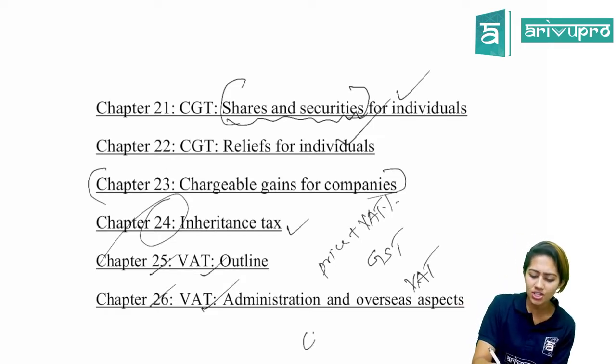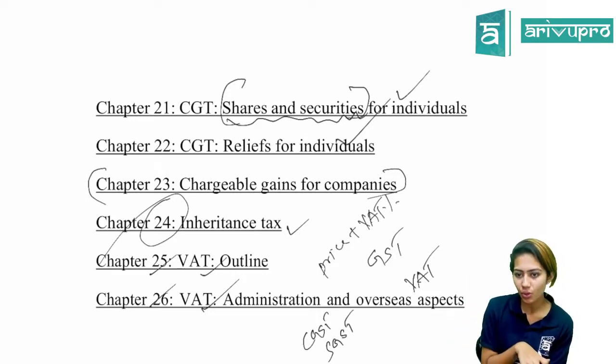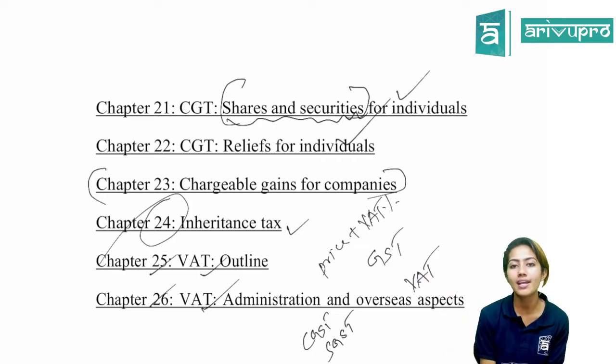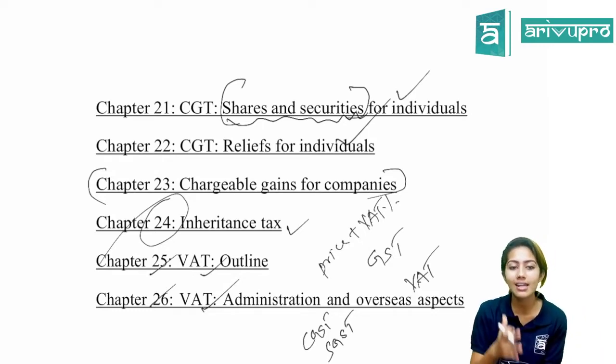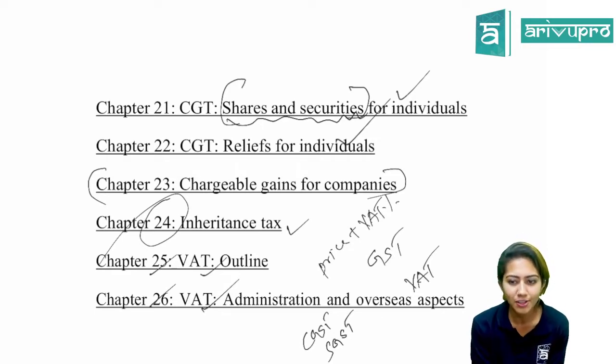Here we have CGST, SGST. You might have come across all these terms, right? If you get an invoice, you will see the price, the net price, and then you'll have CGST, a particular percentage, SGST, and everything combined, you'll have the final price that you have to pay. Have you come across such a situation wherein you look into an invoice and you see that there is a net price and all these GSTs added, and then you get the gross price which you have to pay? Have you come across such a situation?